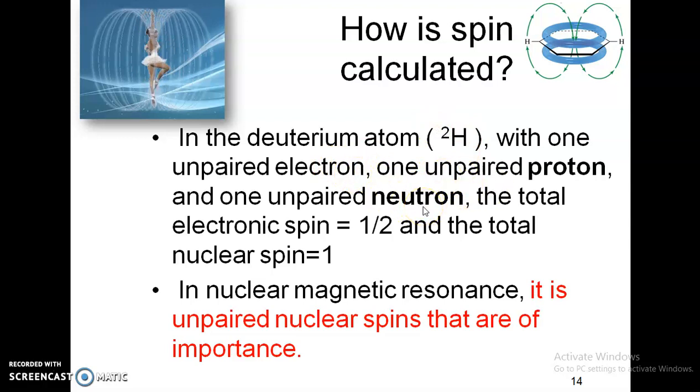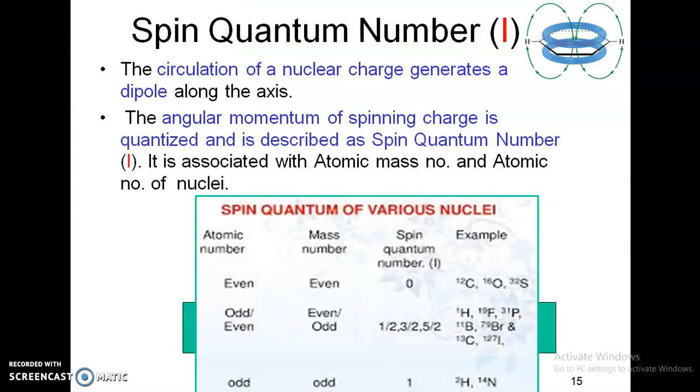The nuclear spin is one unpaired proton 1/2 plus one unpaired neutron 1/2. The total nuclear spin is only 1, which is not a fraction. So in NMR, nuclear spins which are 1, 2, 3, 4 will not give me any kind of information.